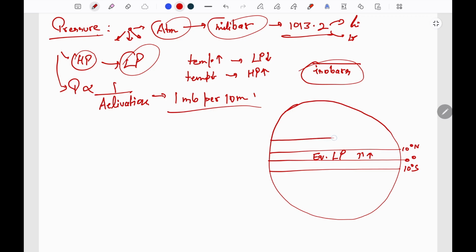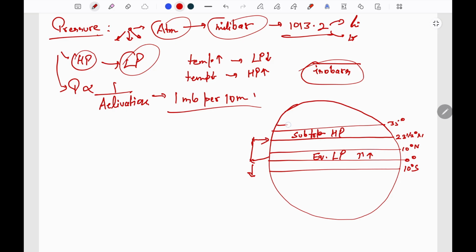Then comes the subtropical high belt. So the air which rises from here moves in both directions, and it subducts here, which creates the high pressure. This is known as the subtropical high pressure belt.